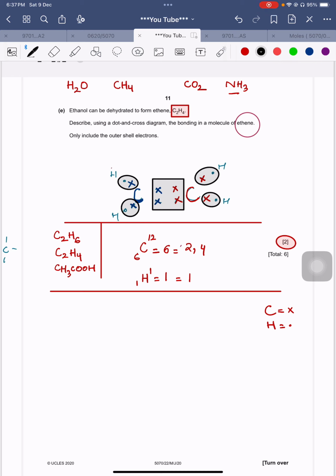Okay. Do I need to draw the overlapping diagrams? Principally, you should draw all these three diagrams, which I have explained to you in all of my previous videos, in which I have taught you about covalent bonding. So this is the structure like this.